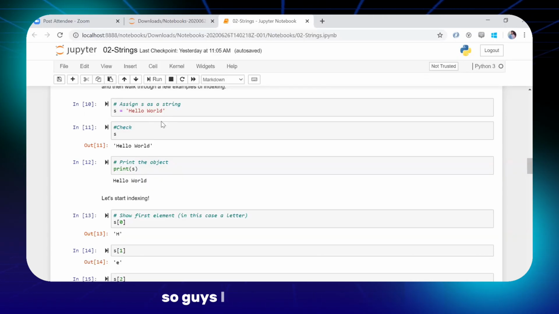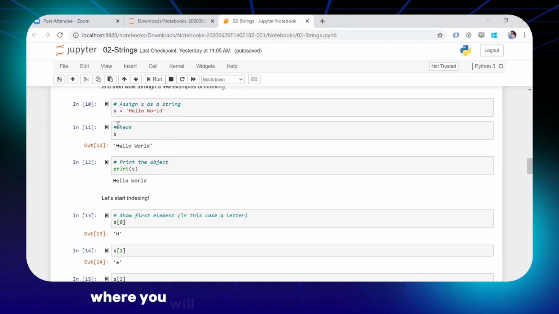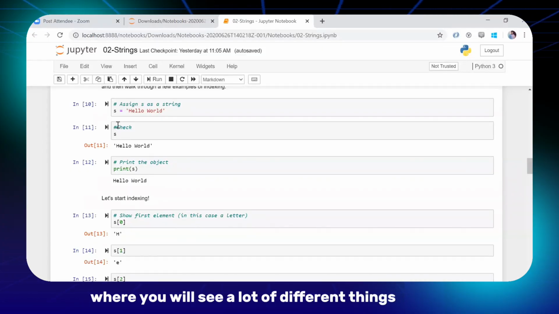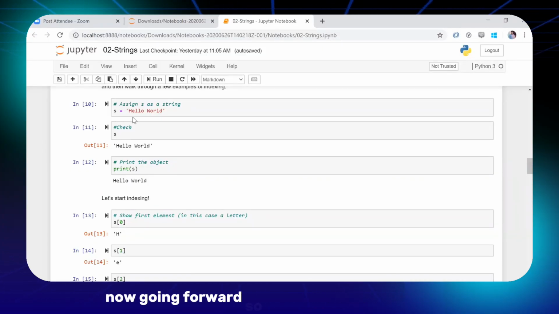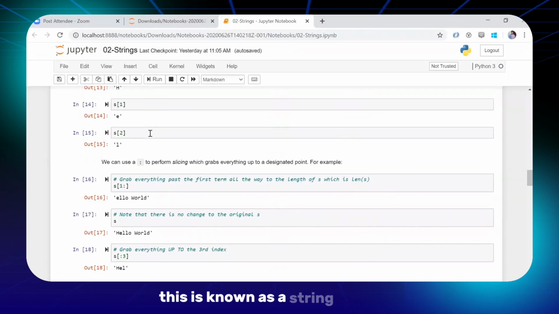Okay. So guys, I know that this is very, very basic and all of you would know all this. But we'll start from the basics and go on to advanced concepts, where you will see a lot of different things in Python going forward. This is known as string indexing in Python.